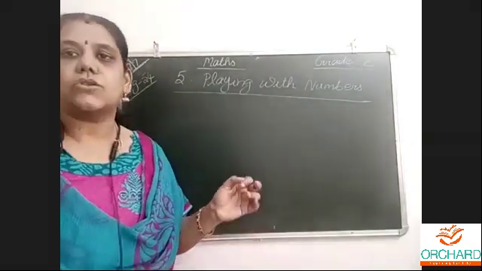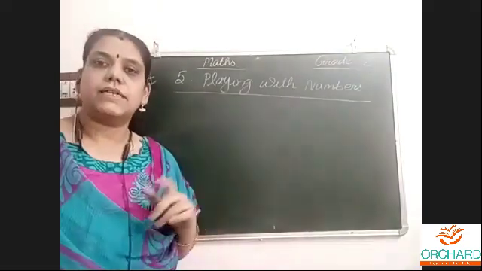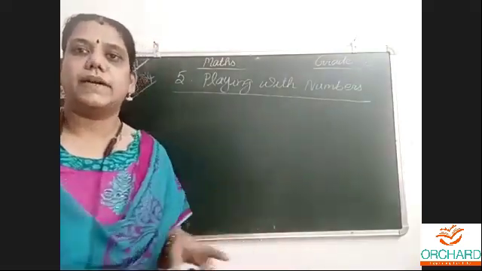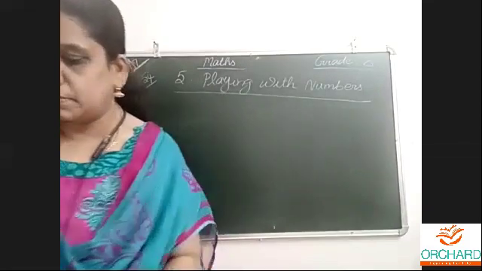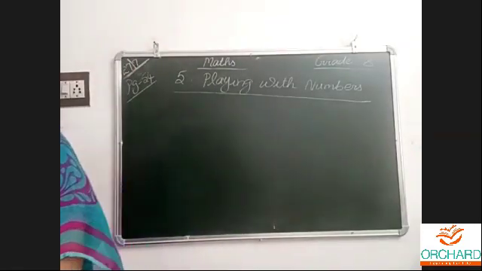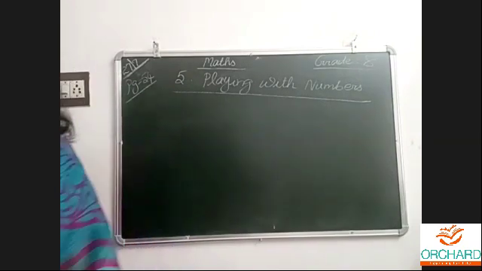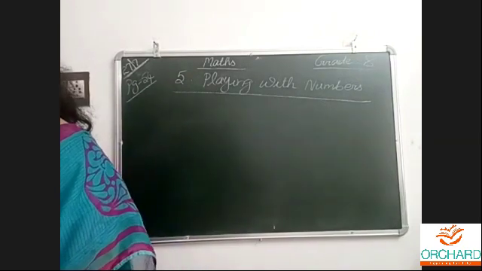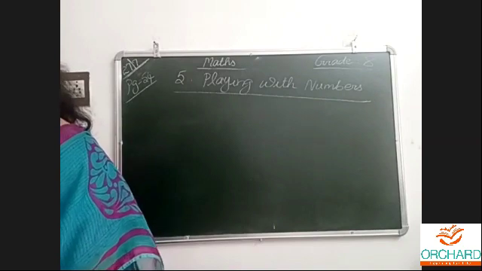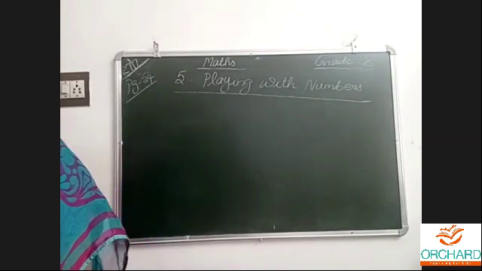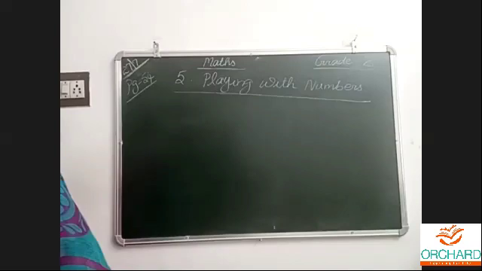Then it is about tests of divisibility. Without dividing the entire number, we find out whether that number goes in the 2 table or 3 or 4 or 5 or 10, 11, and all of those are covered under tests of divisibility. That is the second exercise. We have only 2 exercises. Both are very, very easy.